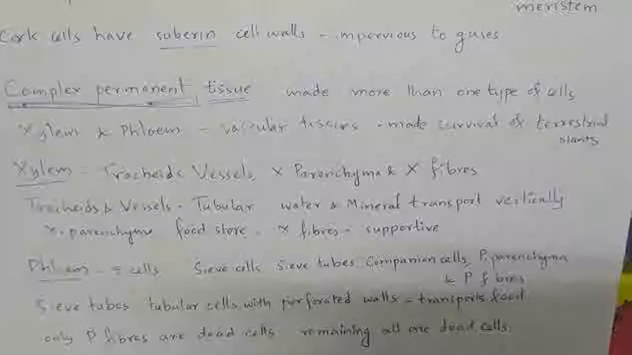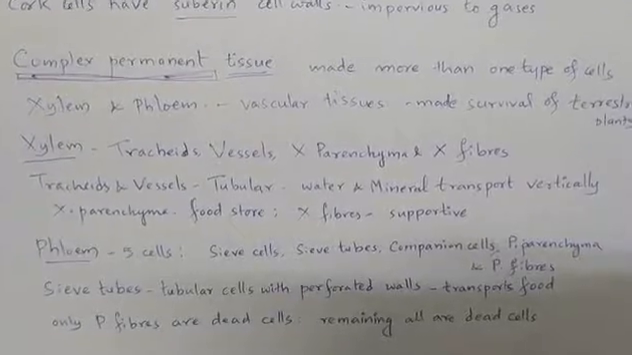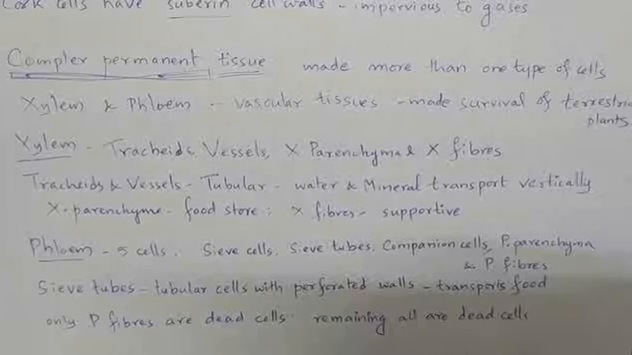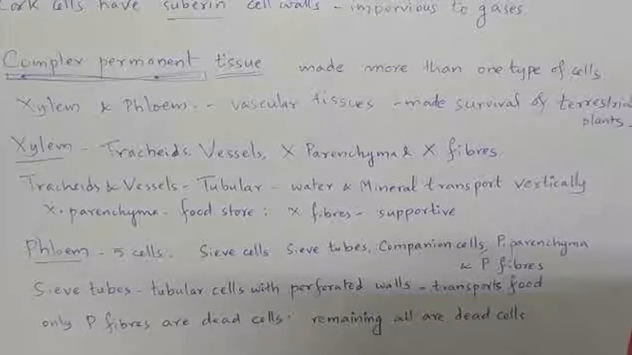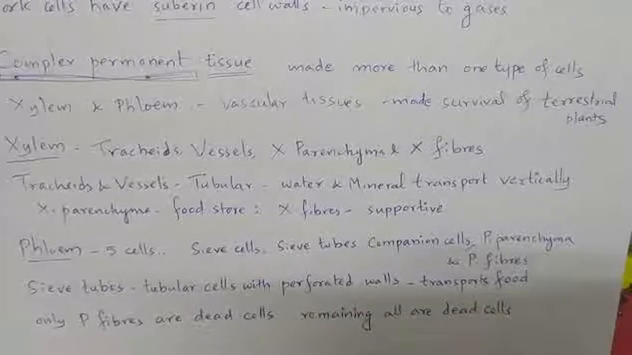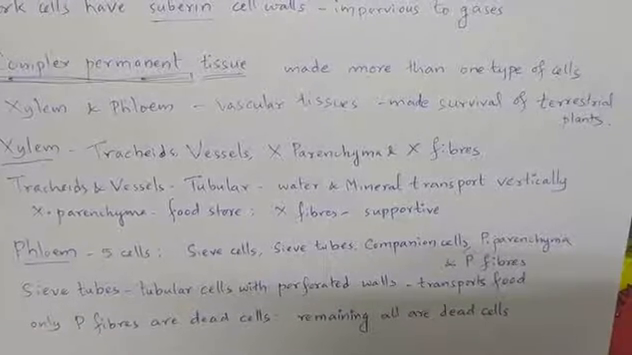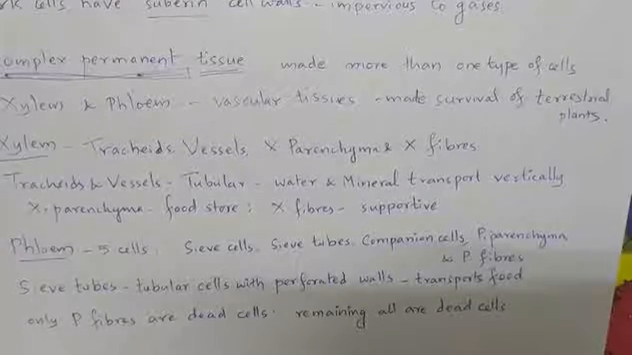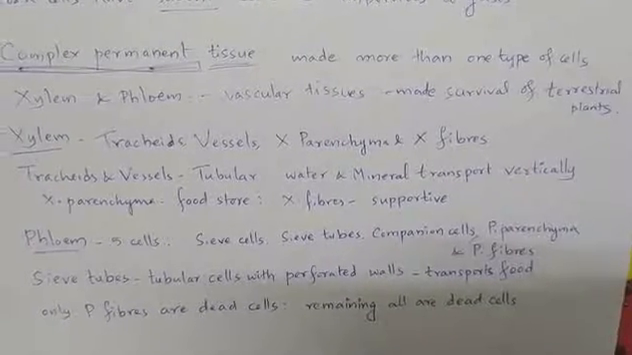Tracheids and vessels are tubular structures. They actually play the role of water conducting and mineral conducting. Water and mineral transport takes place vertically by these tracheids and vessels. Xylem parenchyma stores the food and xylem fibers are supportive in nature.